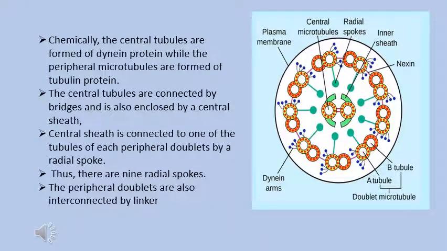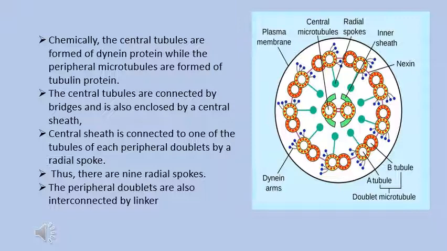Chemically, the central tubules that are present in the center, two in count, or we can say one doublet is present in the center, are made up of special protein, while the peripheral microtubules are made up of tubulin proteins. The central tubules are connected to each other by bridges as shown in the diagram.